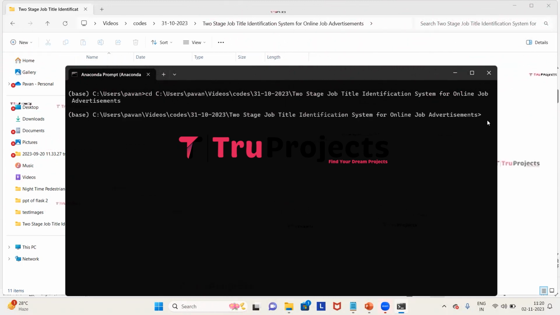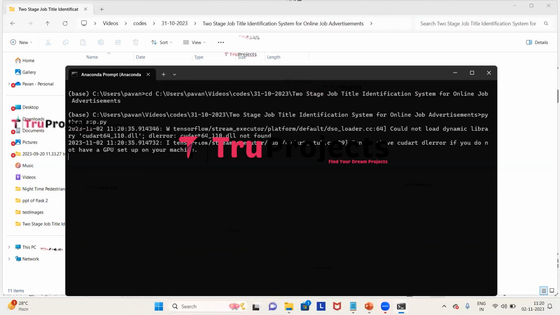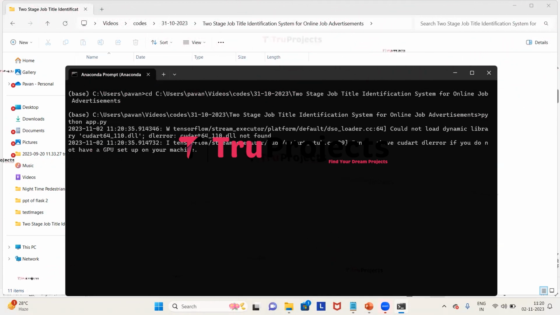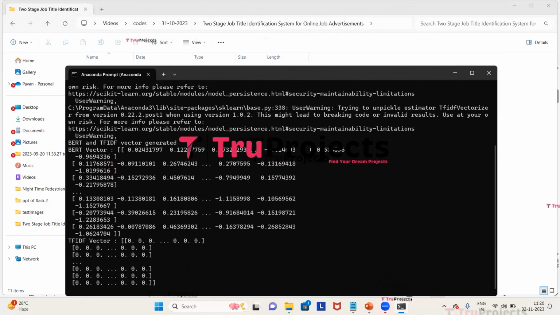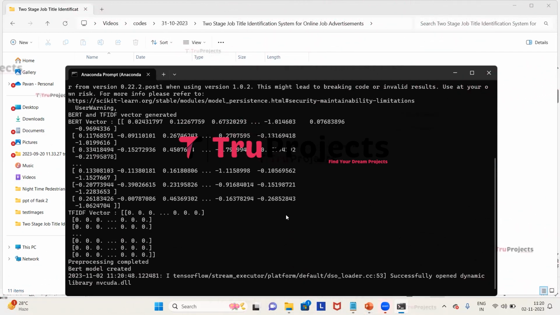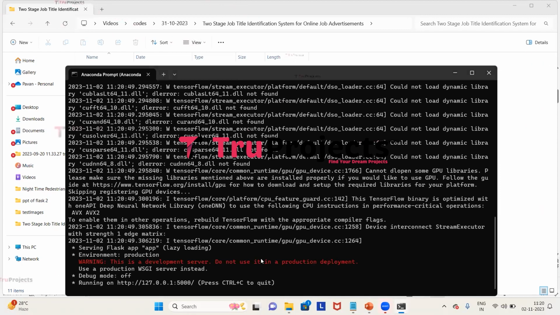Here we need to type the command, which is python space app.py, and click on enter. This will compile the app.py file. This command will execute the Python script and perform a runtime check for any syntax errors or logical issues. After running the app.py file, the Flask framework will host the application locally at the default address, which will be the local host and the port. So here we have the local host and the port.